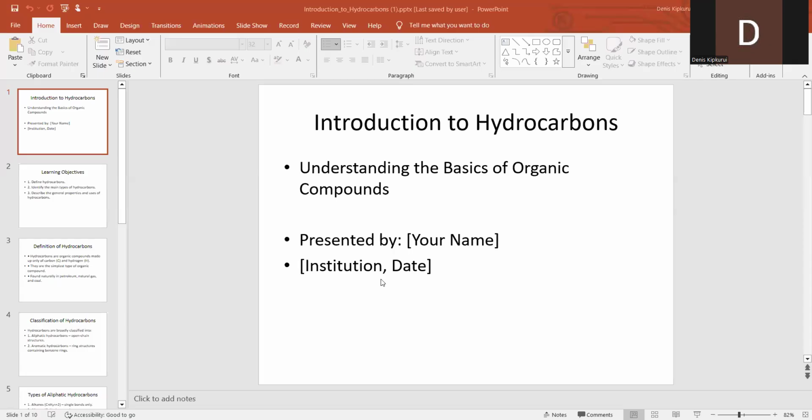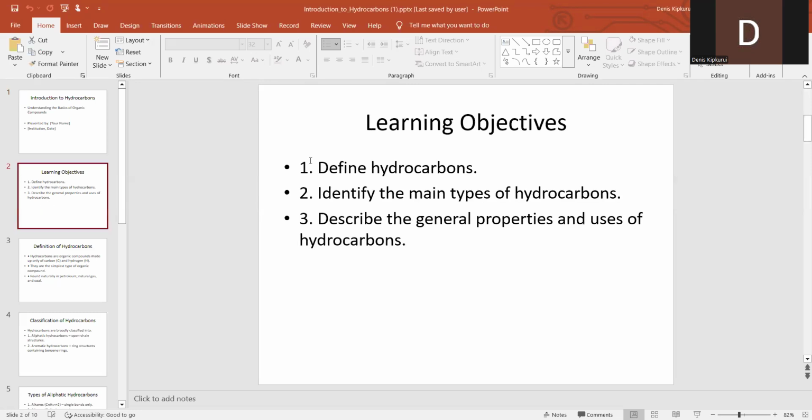So, have you come across a hydrocarbon? Leonard, have you ever come across a hydrocarbon? Yes, I've come across hydrocarbons, and I have a hard time defining what a hydrocarbon is. It is made up of carbon and hydrogen only.